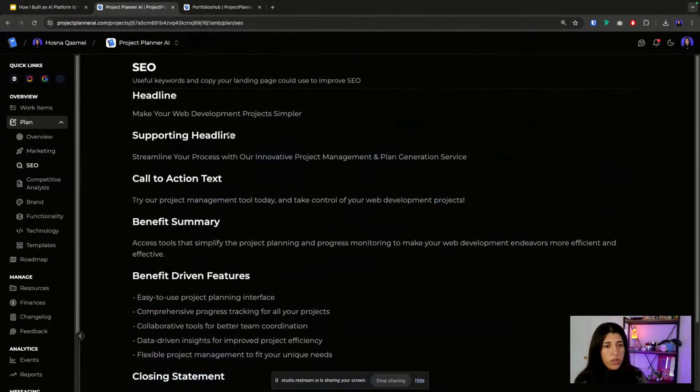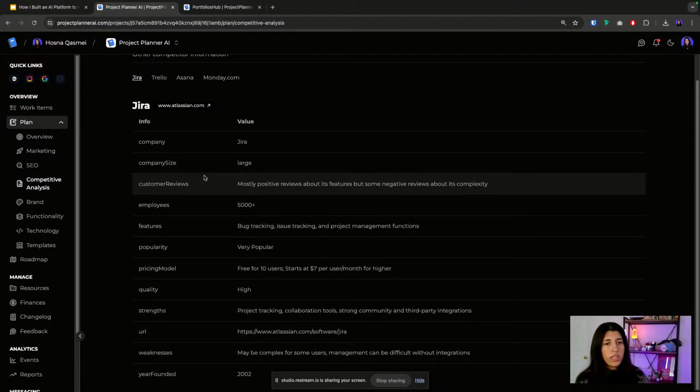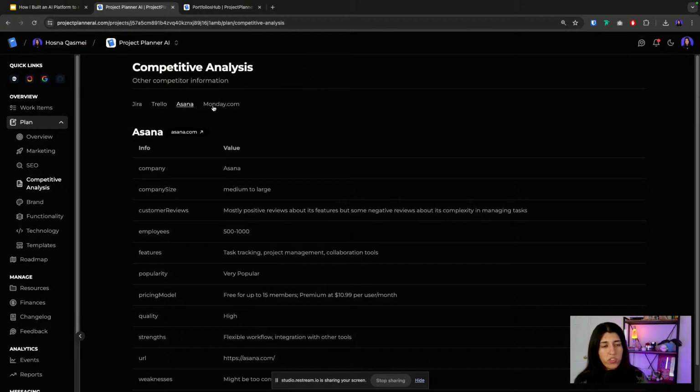This is a section that Cody added or thought of. He thought it would be helpful in terms of figuring out what your wording should be to help you get better conversions. And then this is really cool, the competitive analysis that OpenAI generates. So you can see there's Jira, Trello, Asana, all these other project management platforms that people know of.